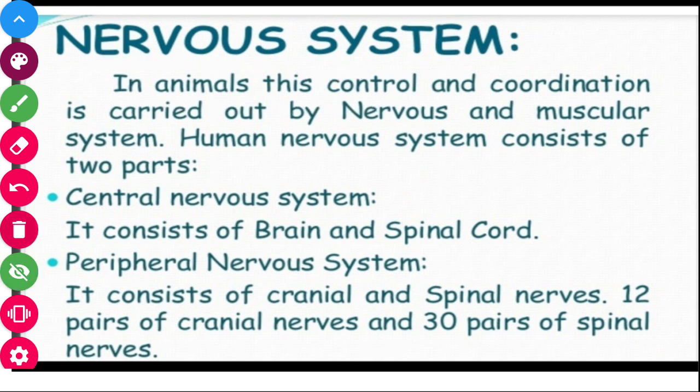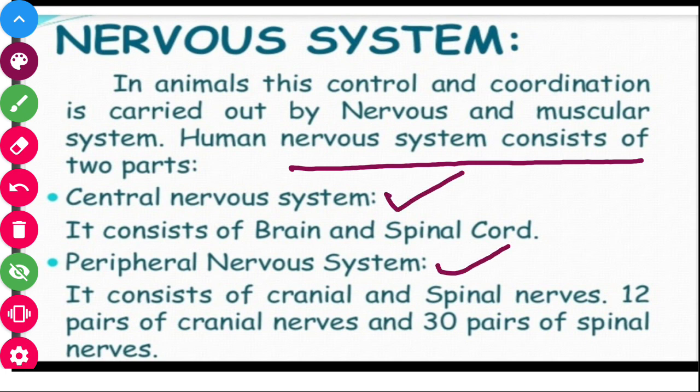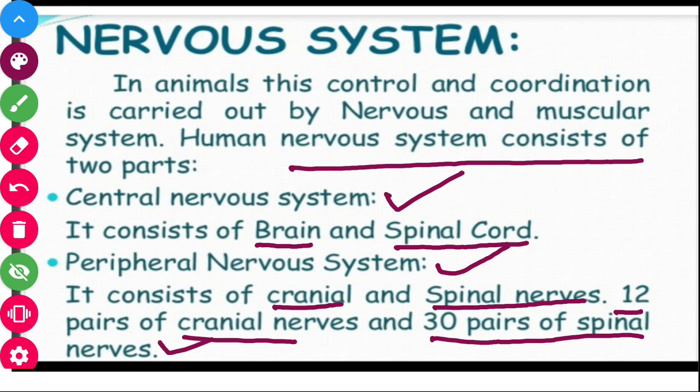So coming to the nervous system of our body, in animals this control and coordination is carried out by the nervous and the muscular system. As we have already discussed, the nervous system consists of two parts, the central nervous system and the peripheral nervous system. The central nervous system basically consists of your brain and the spinal cord. Our nervous system consists of cranial as well as spinal nerves. 12 pairs of cranial nerves and 31 pairs of spinal nerves are present in our nervous system.